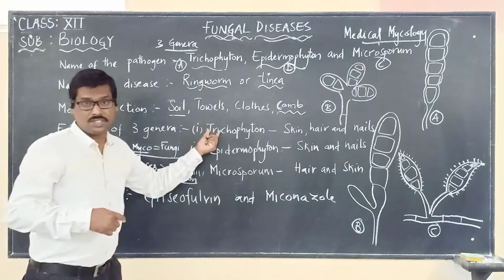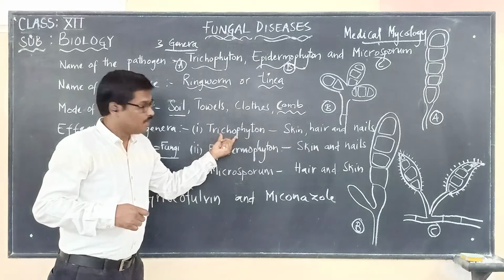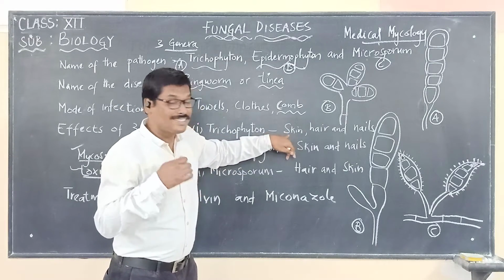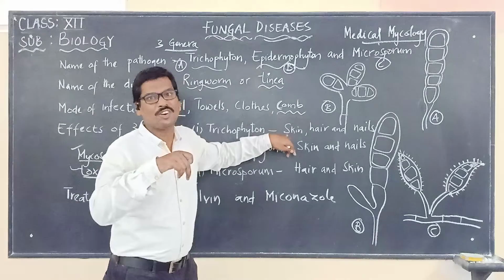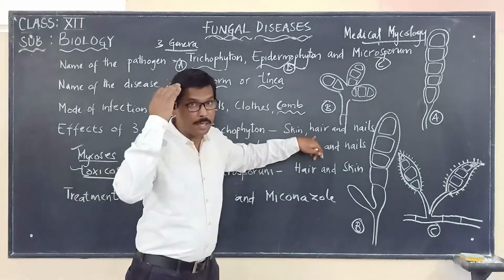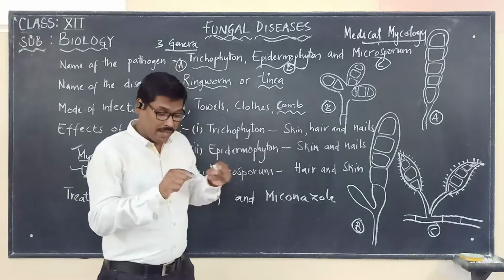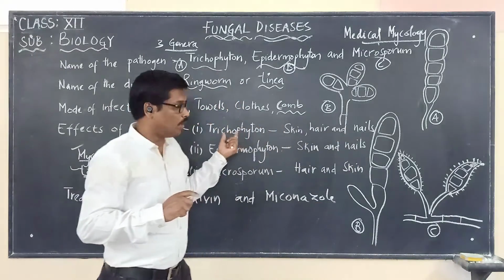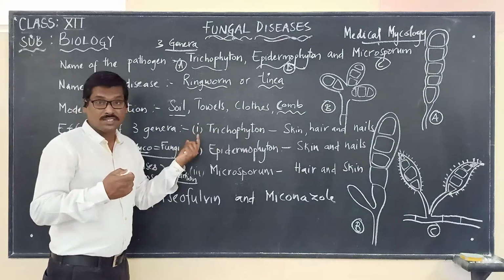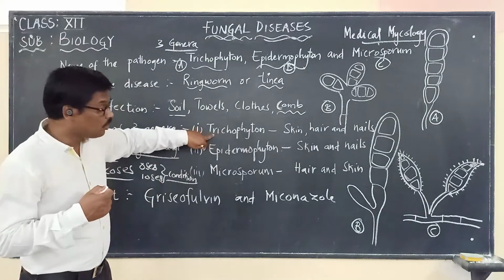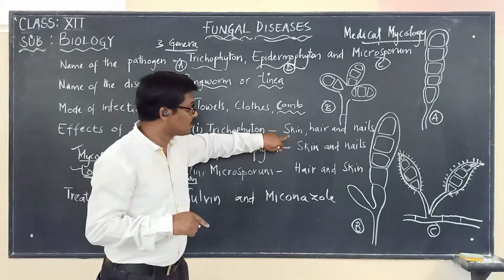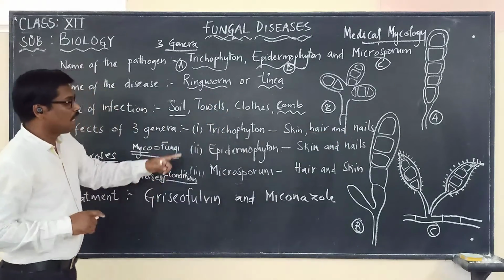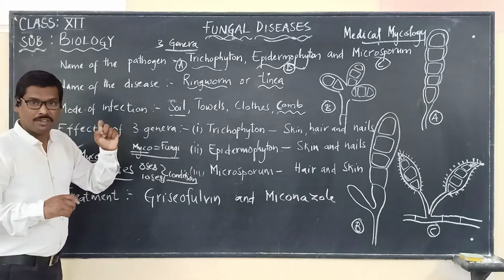The first genus, Trichophyton, affects the skin, where it can cause ringworm. In the scalp and hair it can cause ringworm. Even on the nails of our fingers or on the foot, it can cause ringworm. So Trichophyton infects the skin, hair, and nails. That is the main point we have to keep in mind.